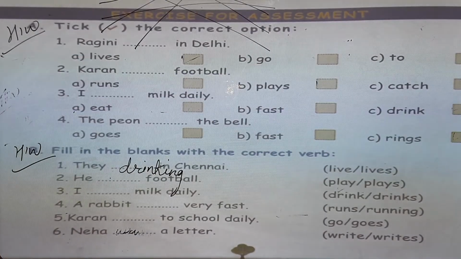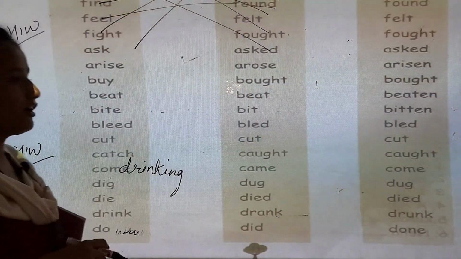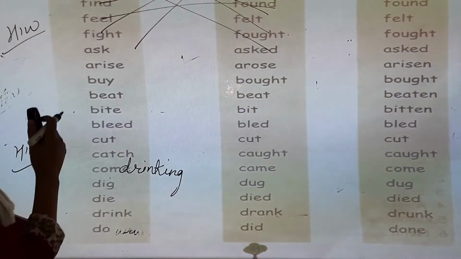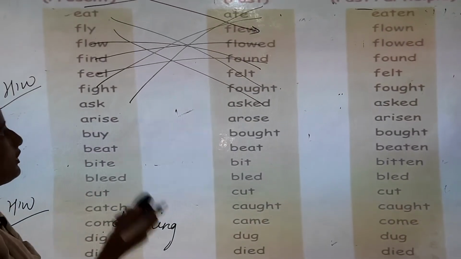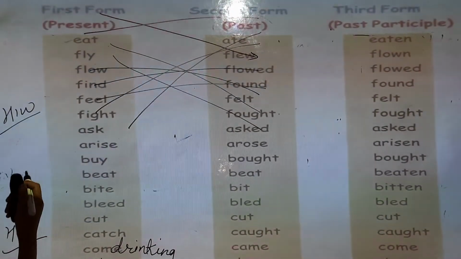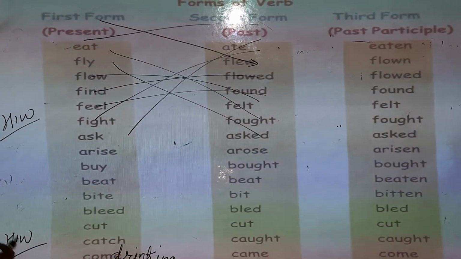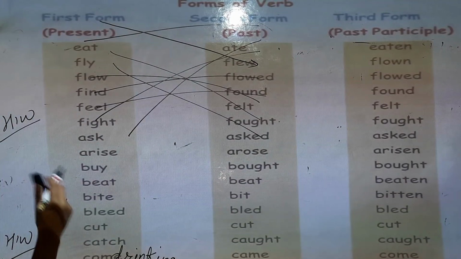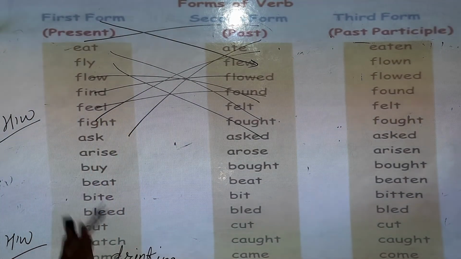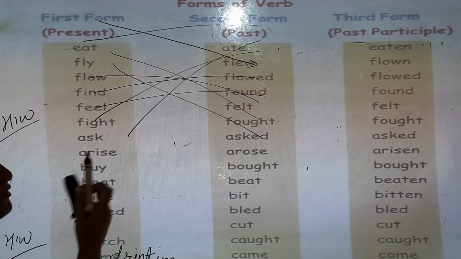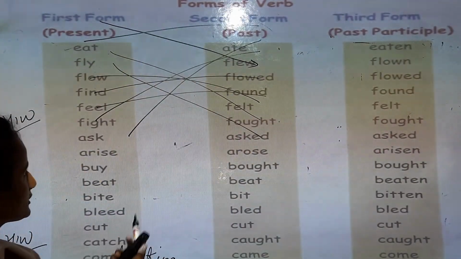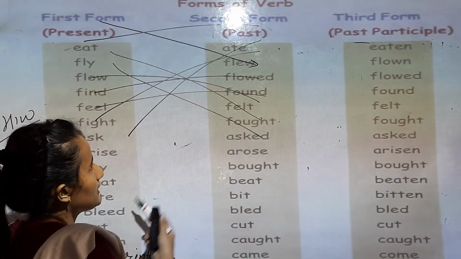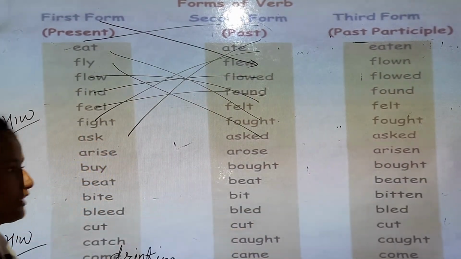So, we have finished the chapter. A verb is a doing word. There are three forms of verb: first form, second form, third form. The first form of a verb is called present form. The second form is called past form, and the third form is called past participle. Okay, how do we use the present, past and past participle? I gave you the examples.